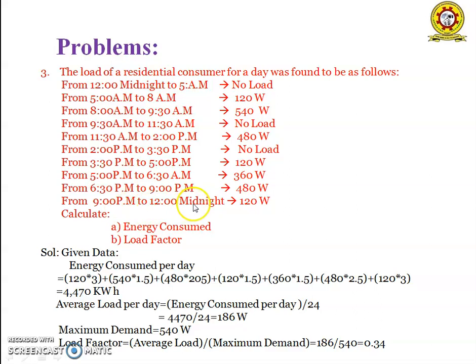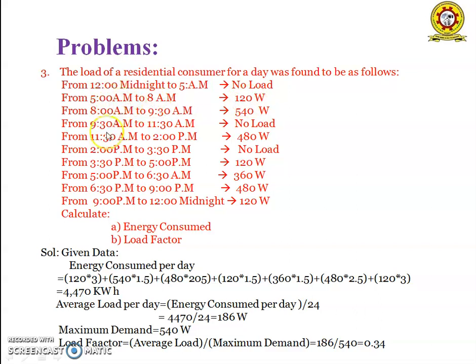From 9 pm to 12 midnight, the power consumed is 120 watts. Calculate energy consumed and load factor. So this is the given data. Energy consumed per day is equal to power consumed per time into number of hours.